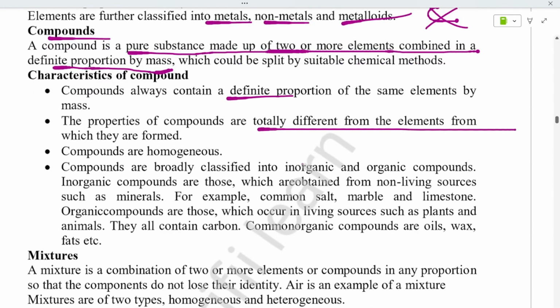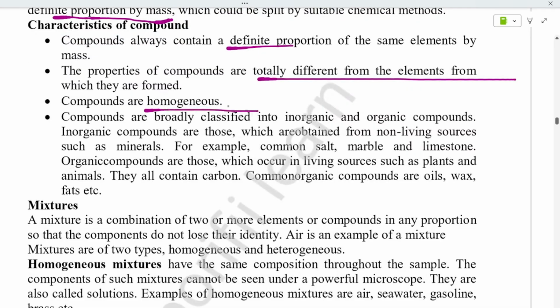They are totally different from elements, and they are homogeneous, homo means same type of composition among themselves. And next, they are classified as inorganic and organic compounds. Inorganic are those that are non-living, and organic are nothing but living. Organic itself suggests it is living.